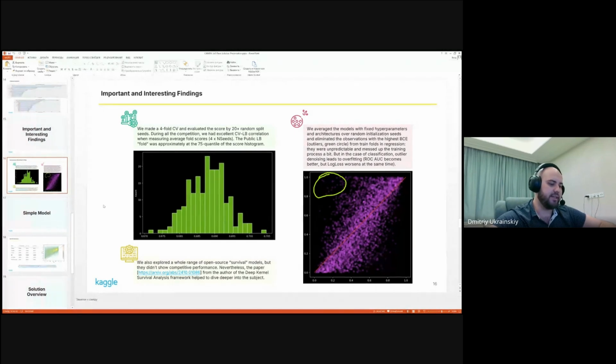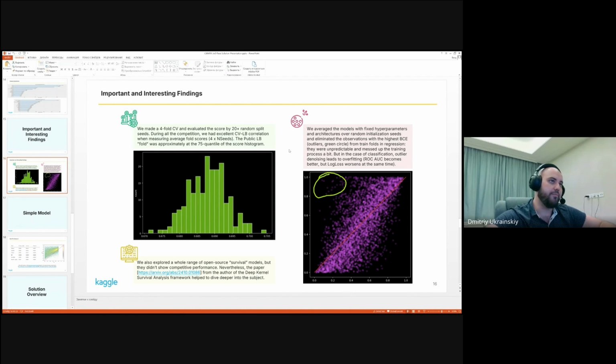It is also interesting that survival analysis is a fruitful branch of mathematics, but classic models, modern open source neural networks for survival analysis, and other approaches didn't show competitive performance. Nevertheless, some papers, for example, we highlight here the paper from the author of Deep Kernel Survival Analysis, helped us really dive deep into the subject, and it was a great pleasure for us to learn the new branch of statistics and probability. It was a really classic one.